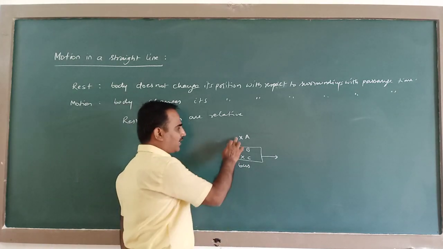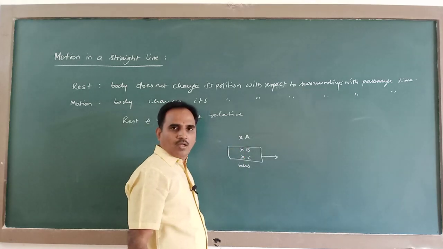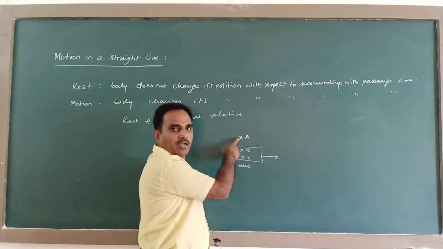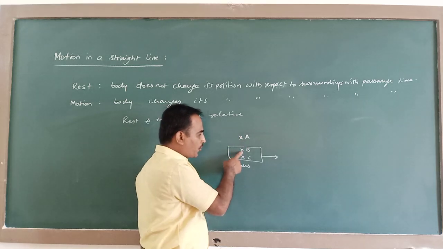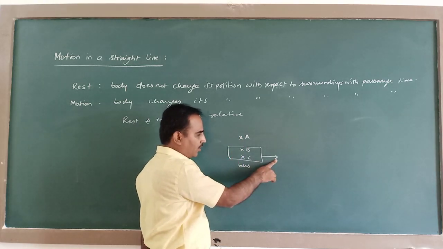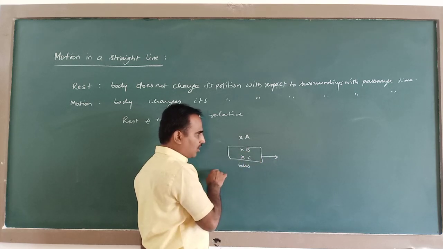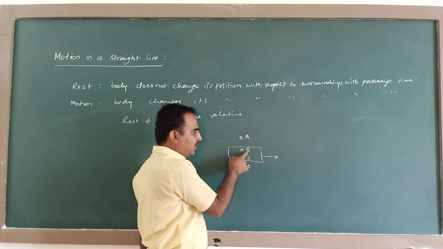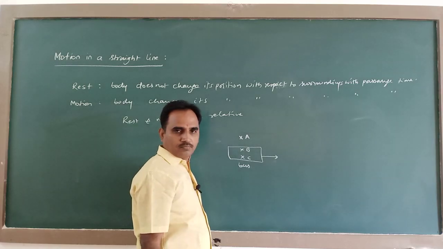There are three people like this. With respect to A, B is in motion because bus being in motion, B being inside the bus, with reference to A, B is in motion.